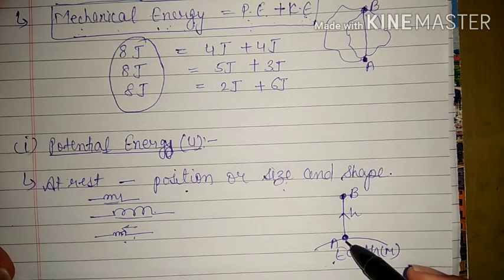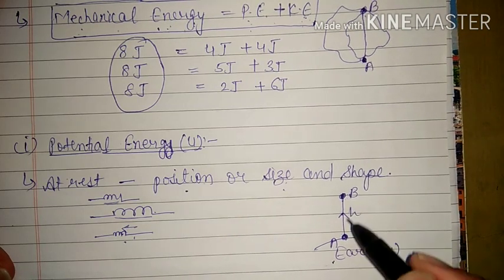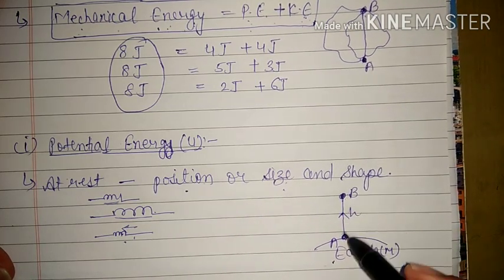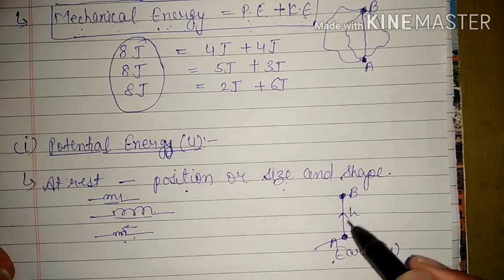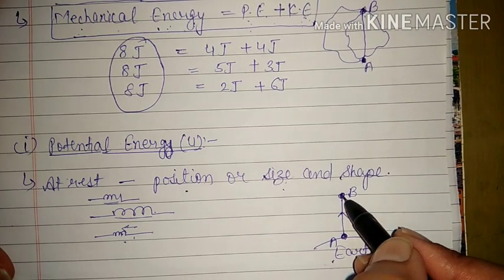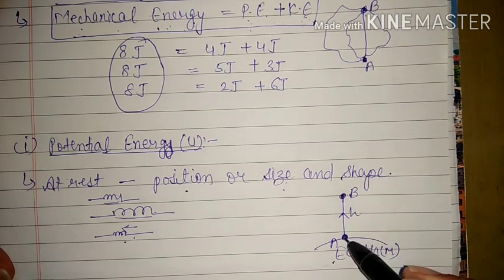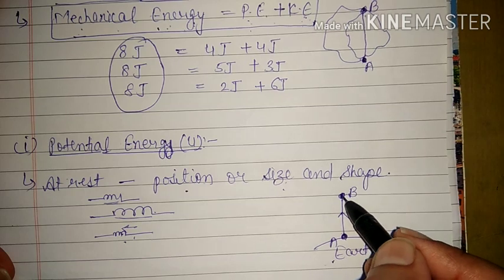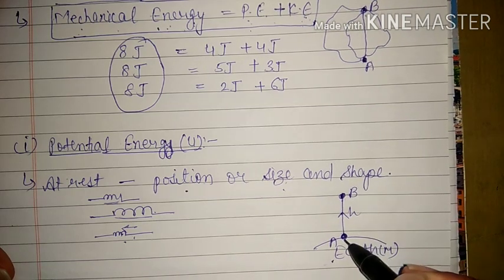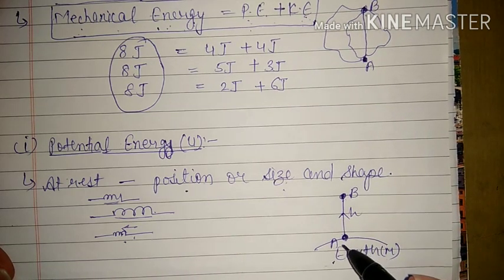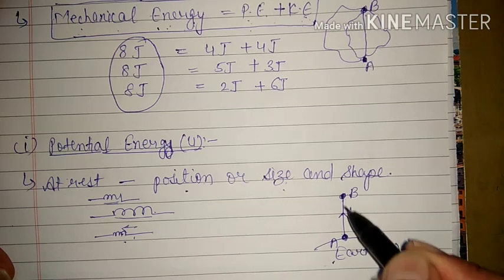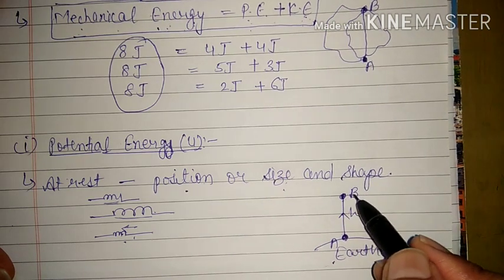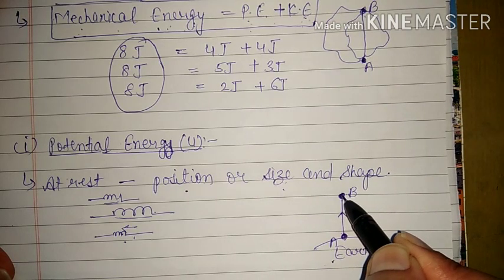Obviously, if we have to raise any object against gravity, we will have to apply one force, so we are applying force in this direction and the body is displacing in this direction. That means both force and displacement are there. That means we are doing some work to change the position of this body. That means the amount of potential energy stored here is due to work done by us. How much work we have done to take this body from here to here, that work done is stored in this body in the form of potential energy.